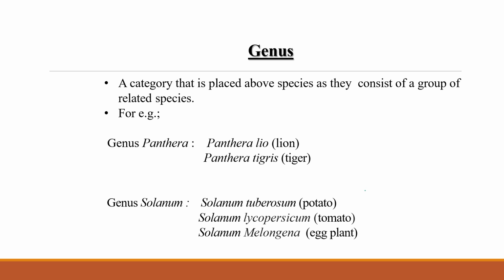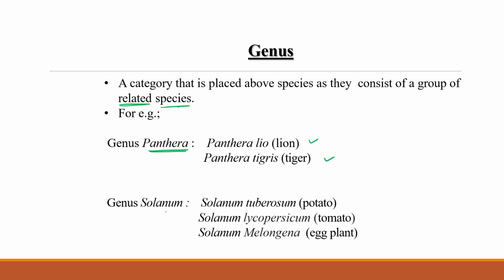Next is genus. Genus is a category placed above the species, as it consists of a group of related species. In this category, all the related species come in a common genus. Like genus Panthera, both lion and tiger come in the same genus: Panthera leo and Panthera tigris. Both come in the same genus category.